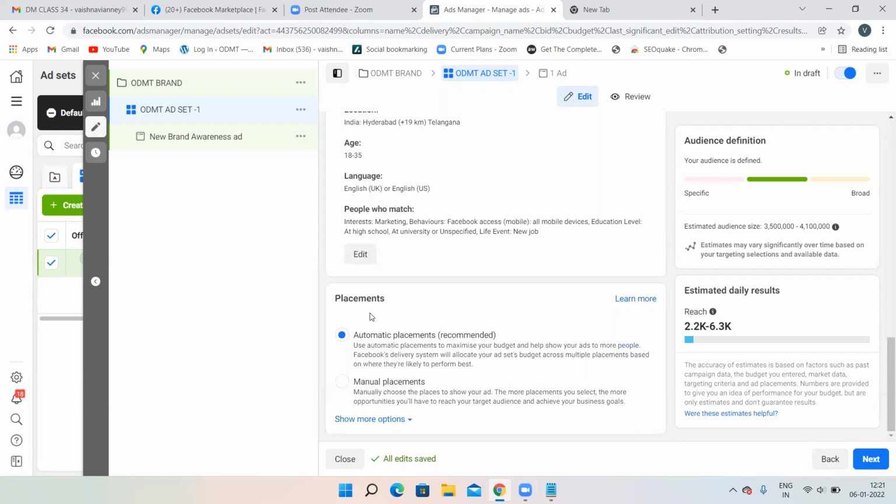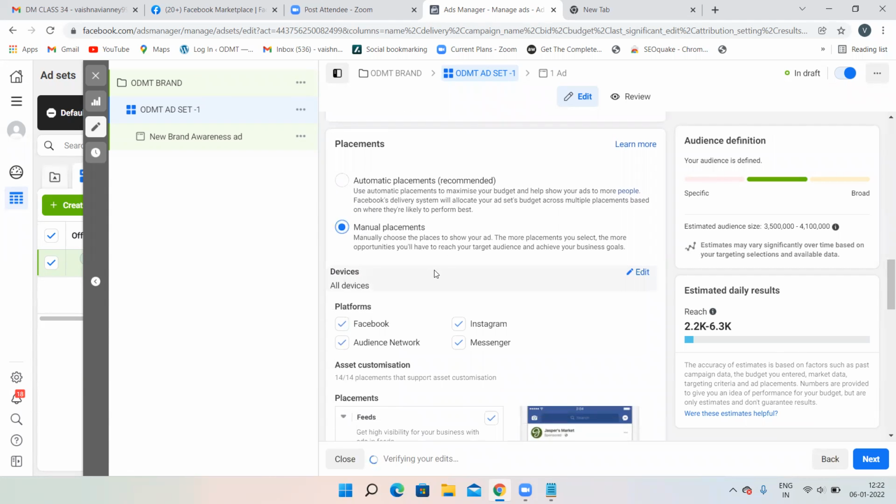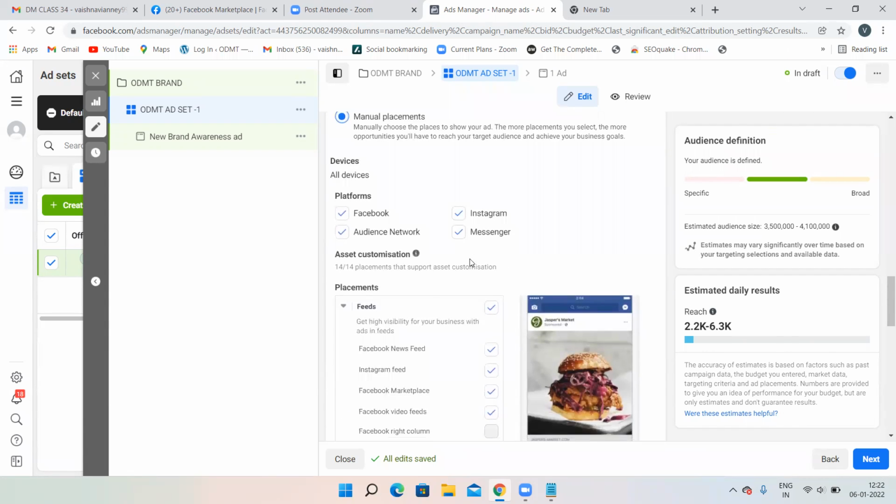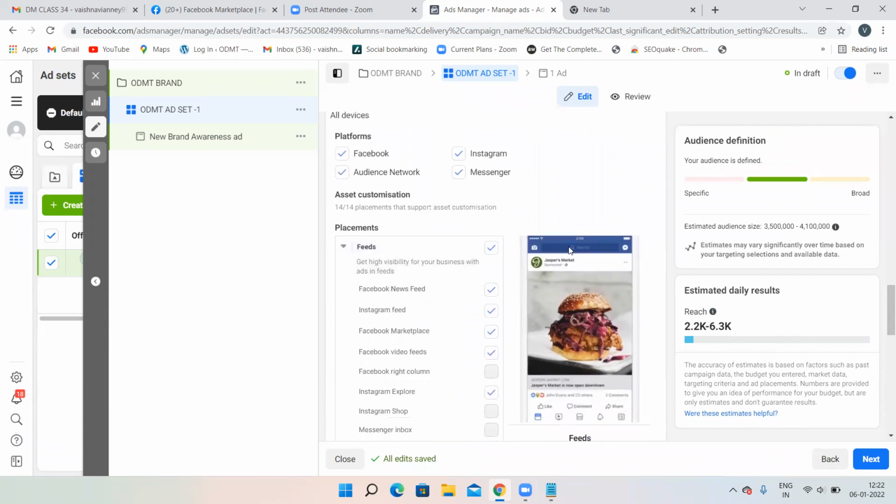Then again, placements, manual or automatic. Do not go for automatic, go for manual only. Then on which devices you want, you can just select it over here, Android, iOS, it's up to you. Then where you want your advertisement to appear, you can also select it over here.